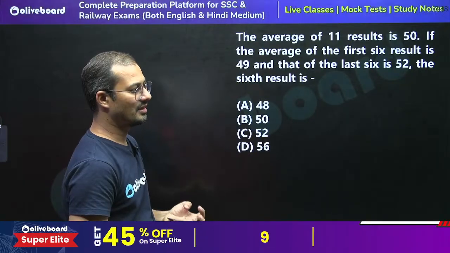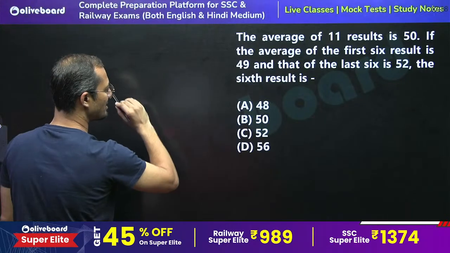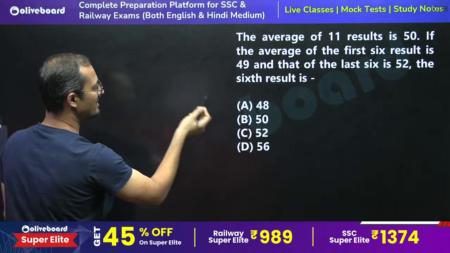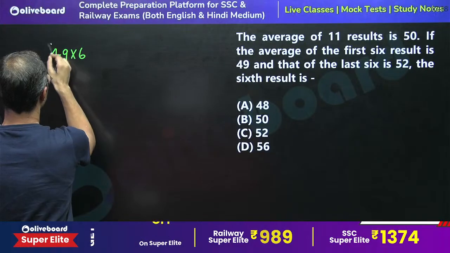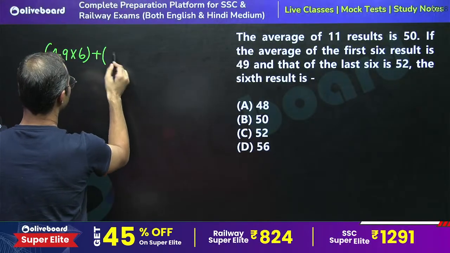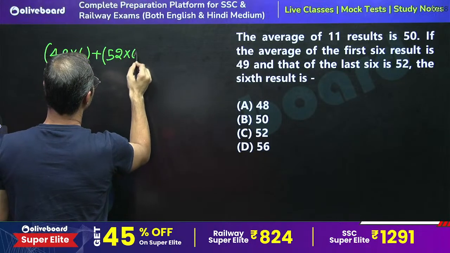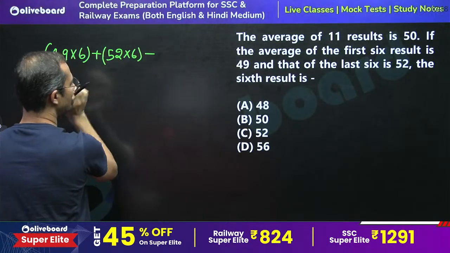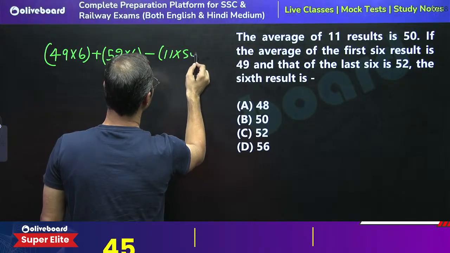Find the sixth result. If you don't know the shortcut, you can do it by the basic concept. The sum of the first 6 is 49 into 6, plus the sum of the last 6, that is 52 into 6, then subtract the sum of the 11, that is 11 into 50.